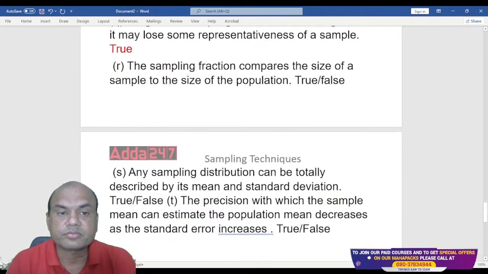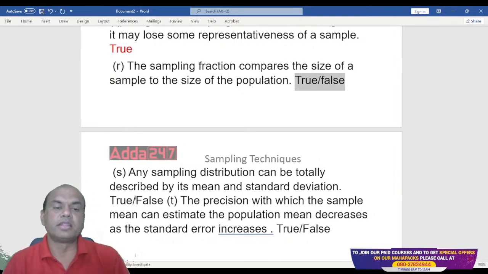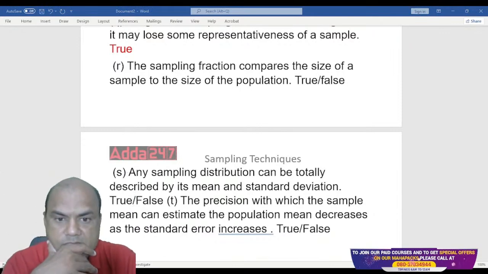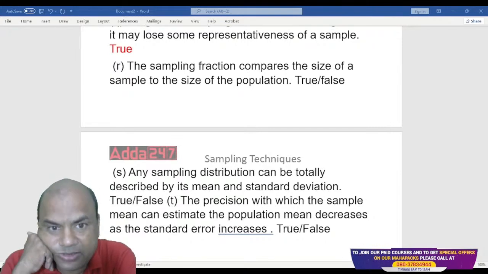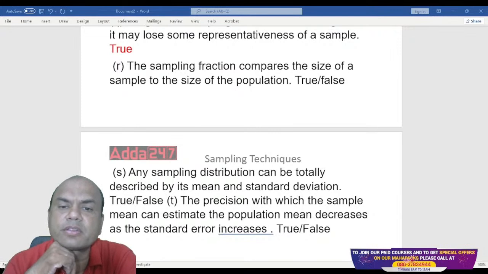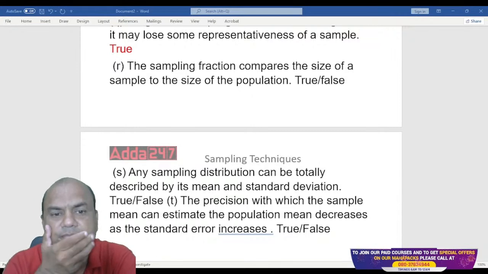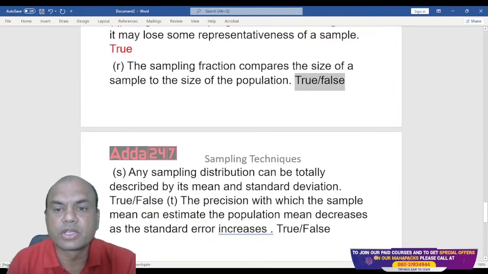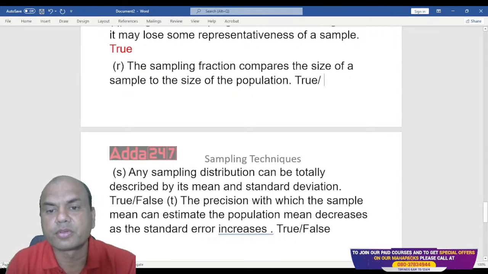Next one. The sampling fraction compares the size of the sample to the size of the population. Now this you must definitely tell me. Yeah, sampling fraction compares the size of the sample to the size of the population. It is true. That is the meaning of this sampling fraction.